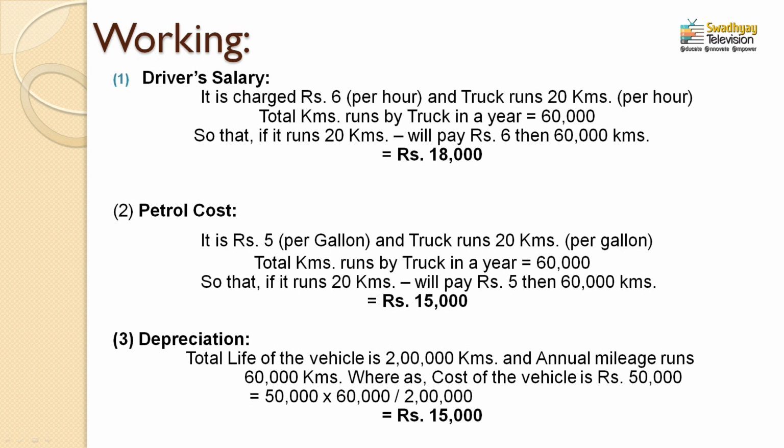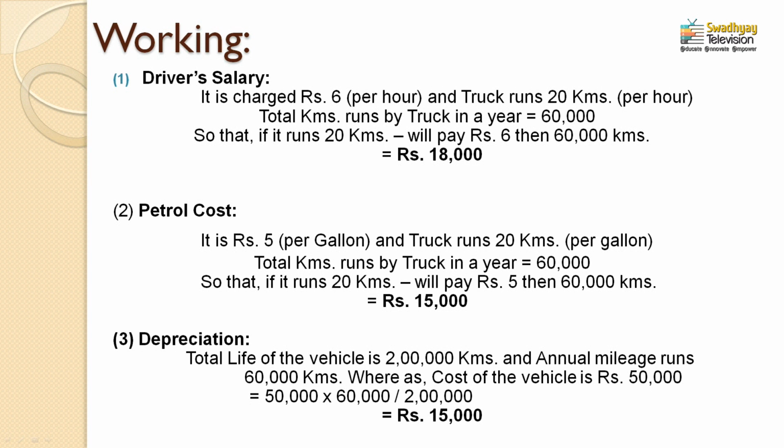It means that for 5 rupees per gallon, the truck runs 20 kilometers. So, you can easily compare with the 60,000 kilometers. How much total kilometers does this truck run in a year? It is 60,000. So, we can easily put a simple equation like this.